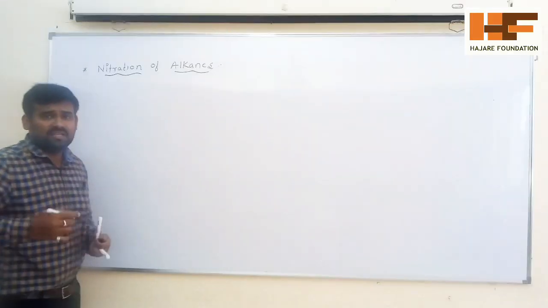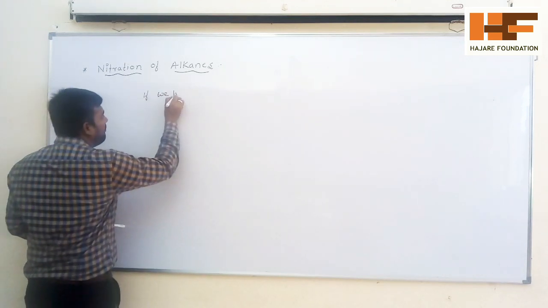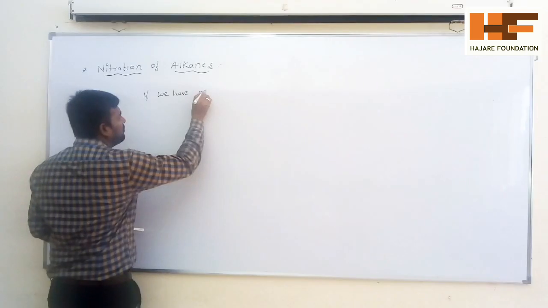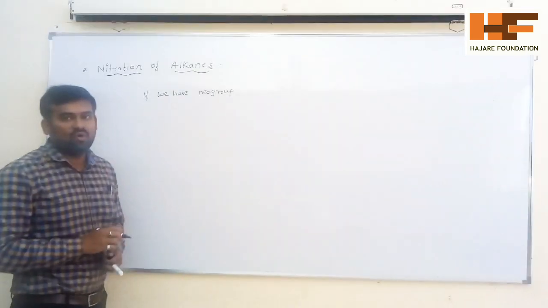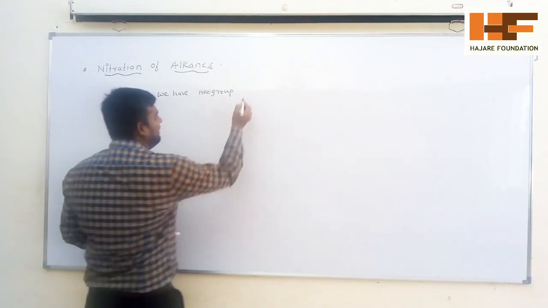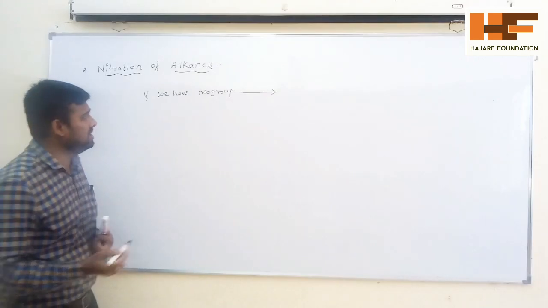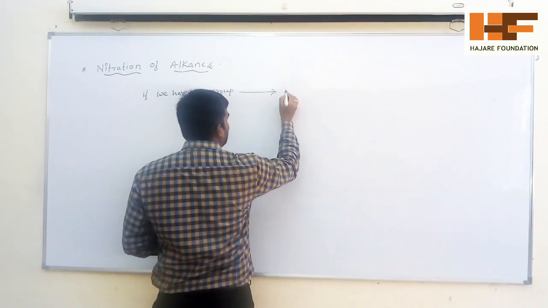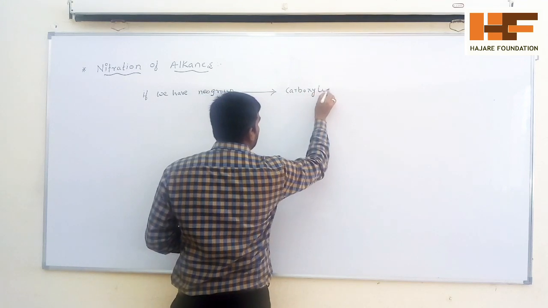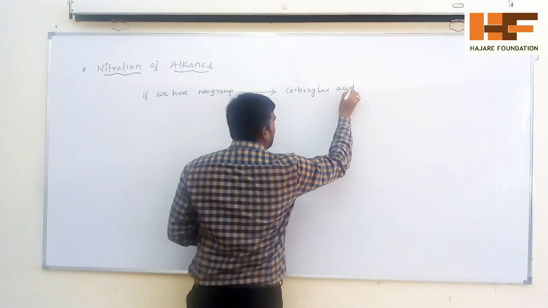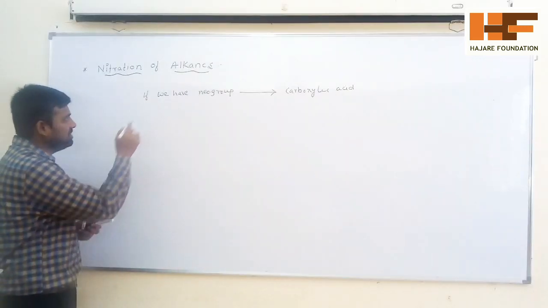In the nitration of alkanes, if we have a neo group containing alkane, then if it undergoes nitration, you will get directly the product called carboxylic acid. Remember, it's very important: it does not form nitroalkanes. What is the neo group?